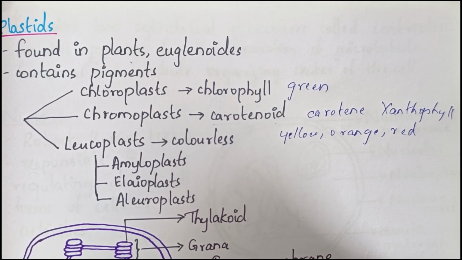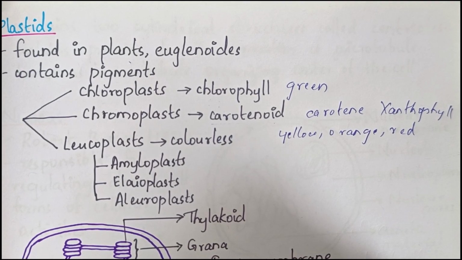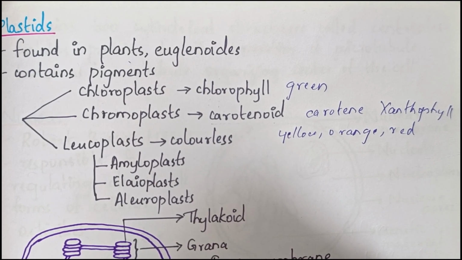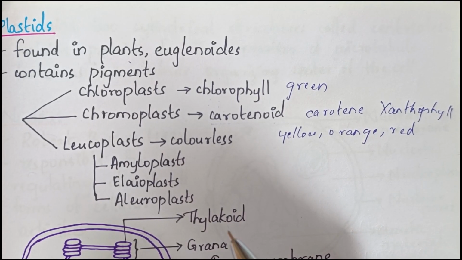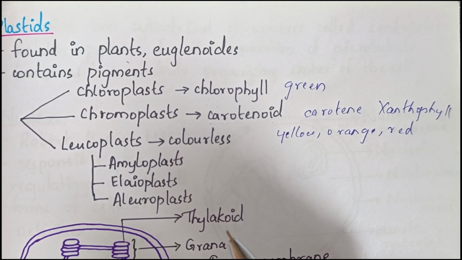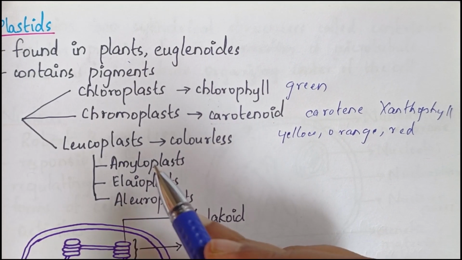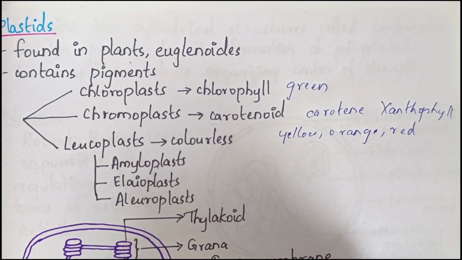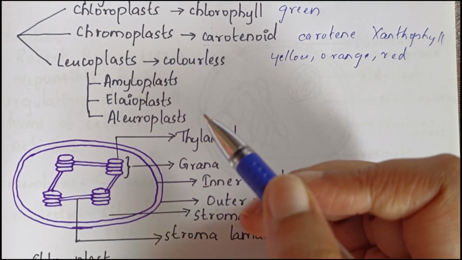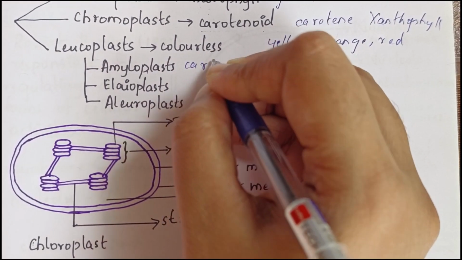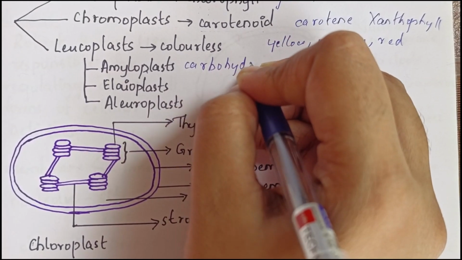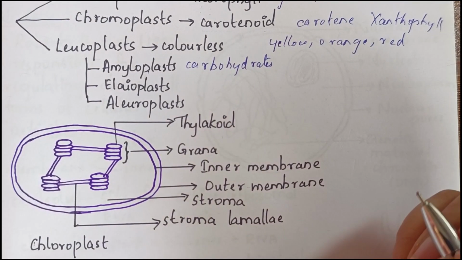Next, we have leucoplast. Leucoplast does not have any pigment. It is actually a colorless plastid, but it is used to store nutrients. And based on which type of nutrients it stores, we have three types of leucoplast. Amyloplast is the first one. Amyloplast stores carbohydrates or starch, and this is usually found in plants like potato.